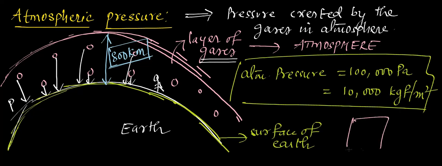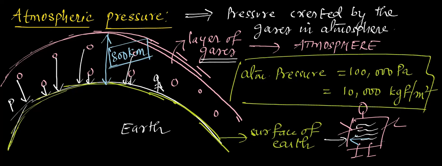Because the human body is made up of what? Blood, water, some liquids are present, right? Yes, ma'am. So our body is made up of some liquids, and these liquids balance the atmospheric pressure. Atmospheric pressure is acting on our body, and from inside our body there is pressure acting in the opposite direction. That means the pressure exerted by our body is more than normal. It's not more. If it is more, we will bulge. It is not more, it is not less. It is exactly equal. Okay, ma'am.